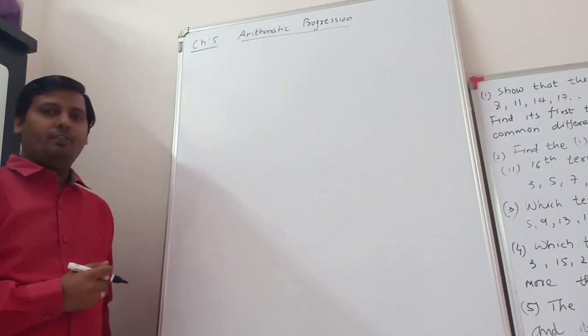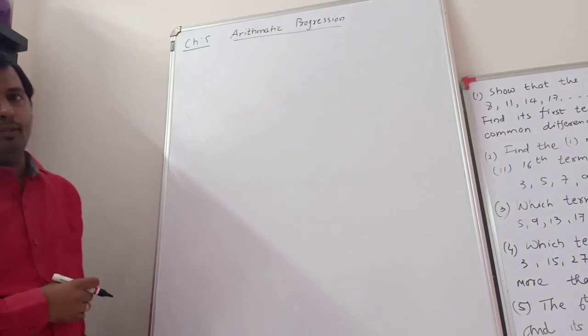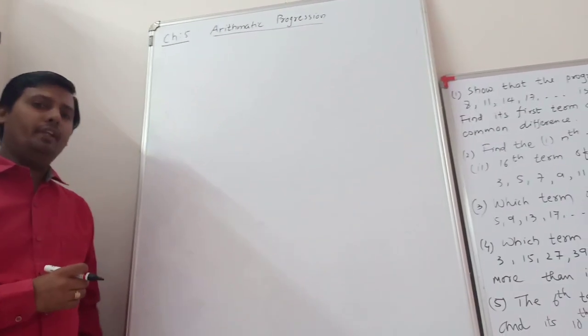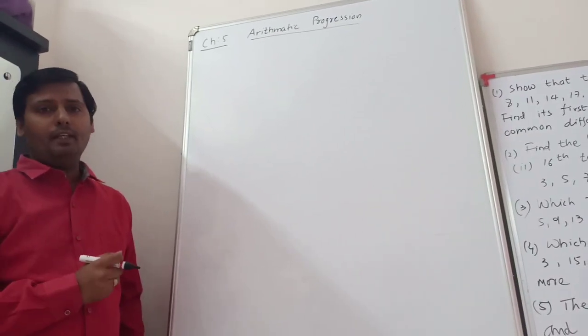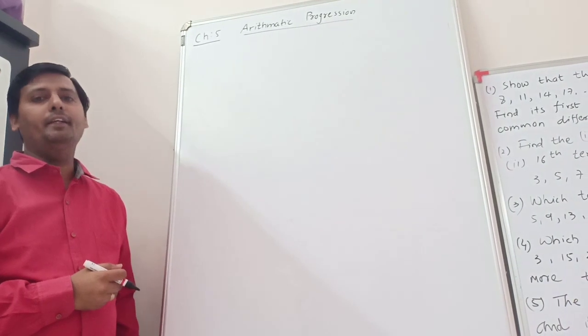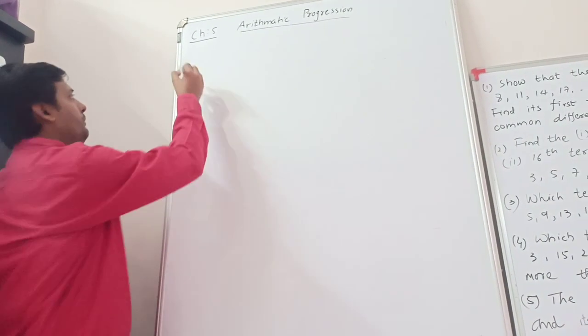So the nth term of the AP is equal to a plus (n minus 1) into d. It is the general formula. So to find the 10th term, a plus 9d. To find the 20th term, a plus 19d. 100th term means a plus 99d. Clear?